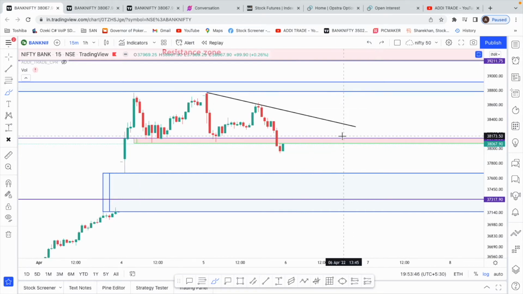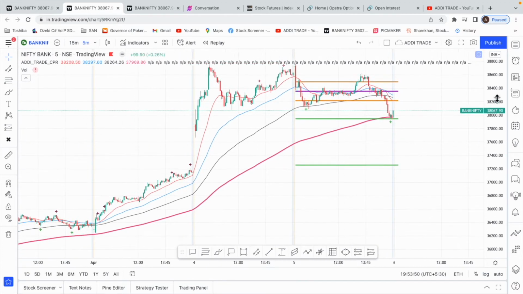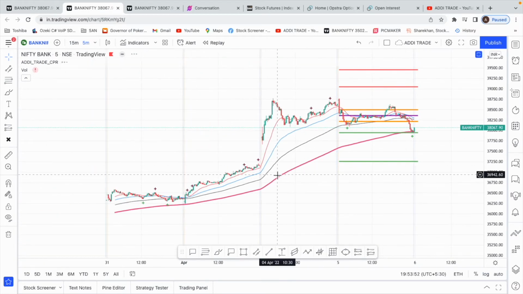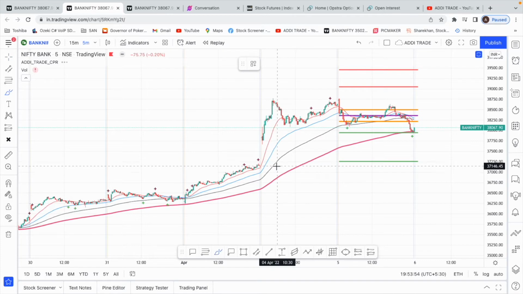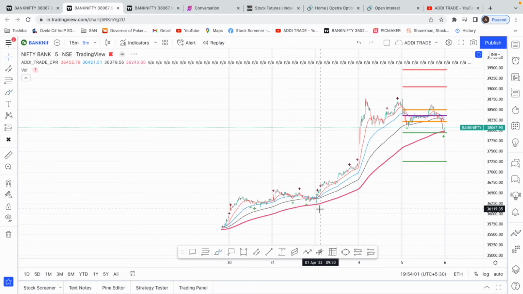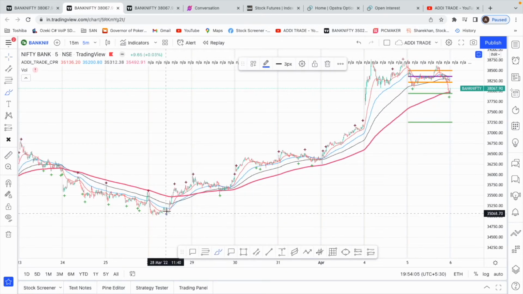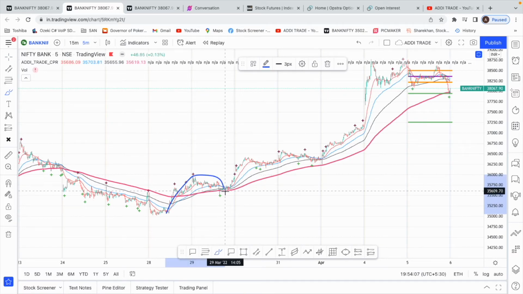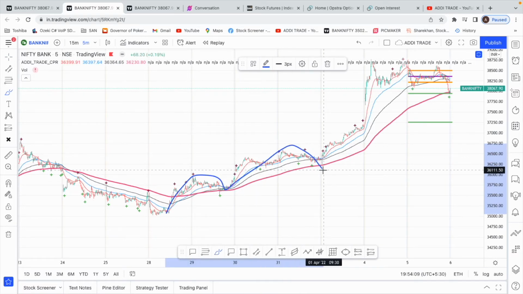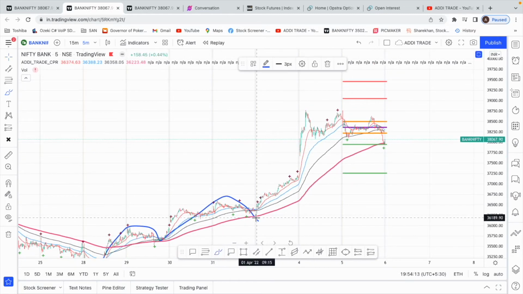And the next thing that I want to show you on the 5-minute chart is the EMA. The thick line is the 200 EMA on my chart. The black is the 100 EMA, then 50 and 20. That's how I have kept the coloring. Each time we go far away from the 200 EMA, there's always a pullback to the 200 EMA. You go above the 200 EMA, get a pullback. Again go, get a pullback. And this was a pretty big one, and a pullback was imminent, which came today.